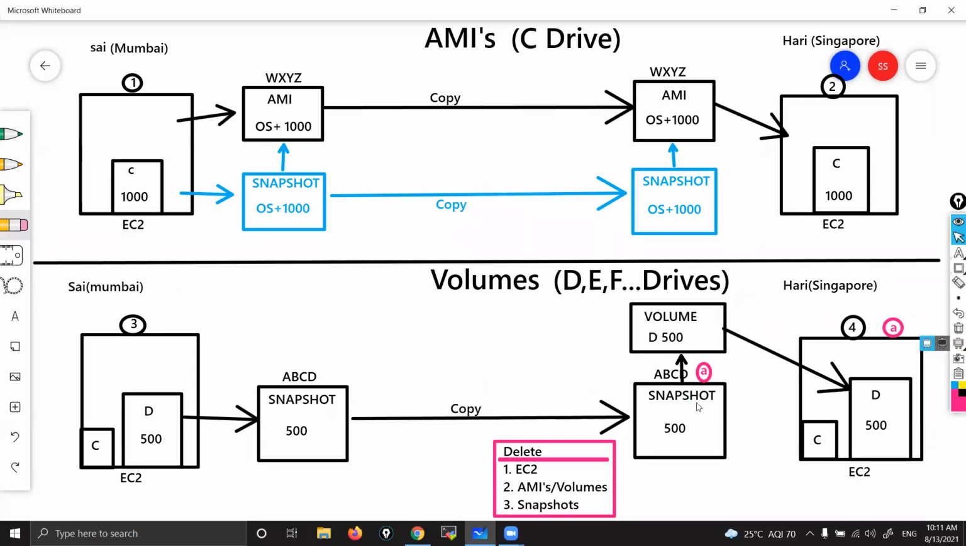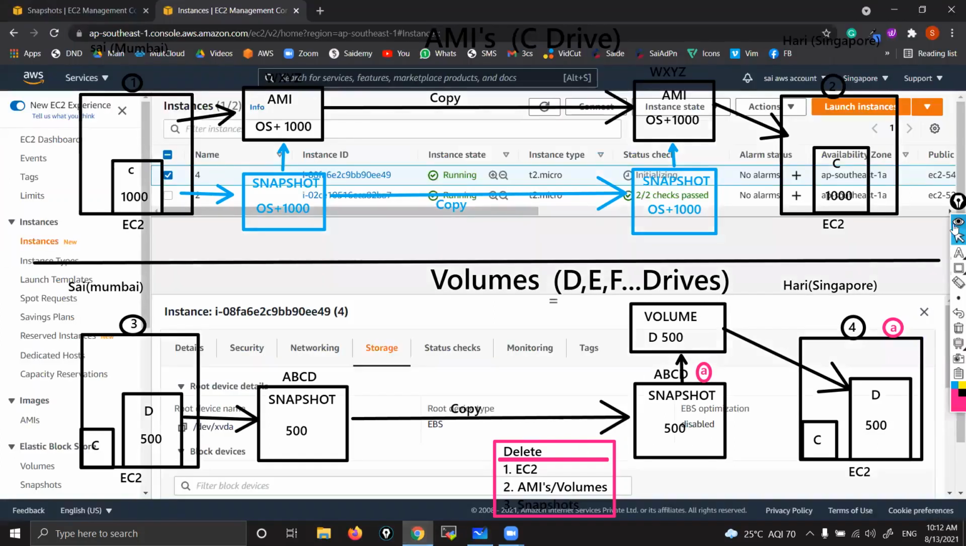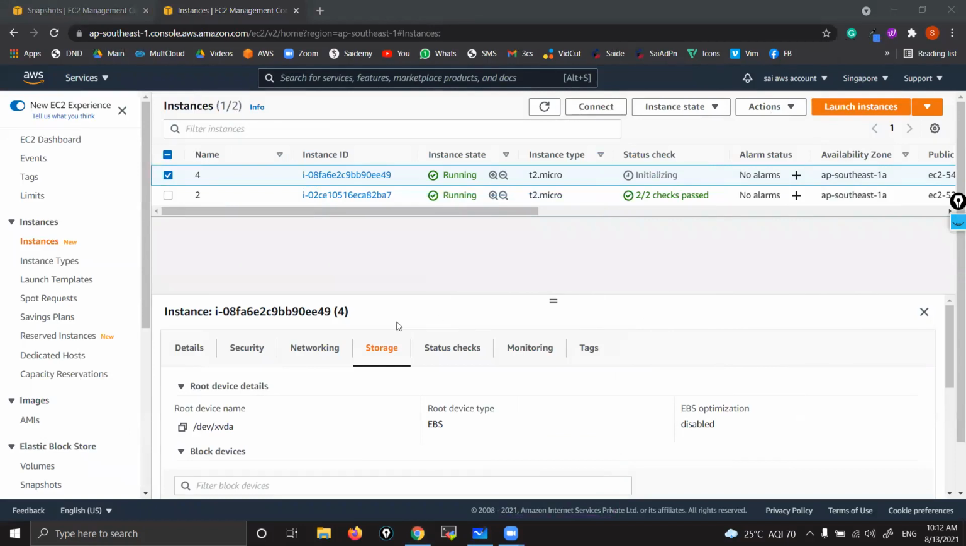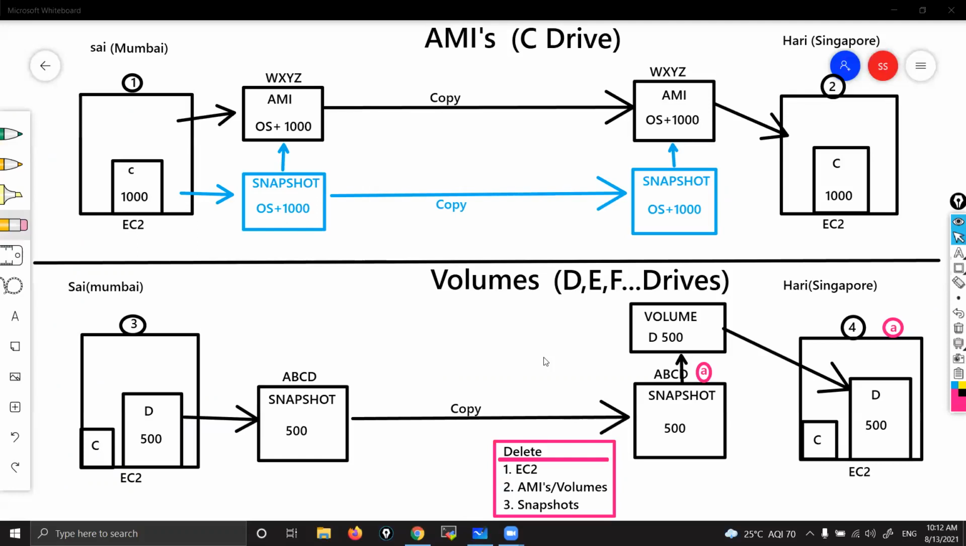See, guys, you are asking the question in reverse order. Volume got created from snapshot, not snapshot from volume. We created volume from snapshot, and that I'm going to show you now. You are telling about the Mumbai region, not Singapore, right? You want this one, from my D drive? That's right. Okay.